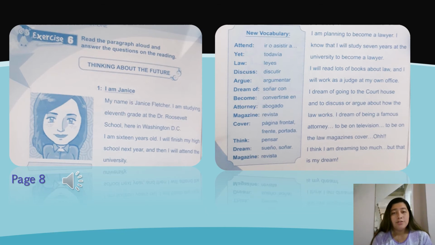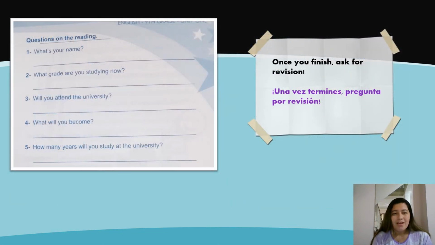Now it's your turn to read aloud this information about Janice. Ahora es su turno de leer en voz alta. And here we have questions on the reading. Estas preguntas son de acuerdo al ejercicio de Janice. Tienes 5 preguntas que debes responder con la información que se encuentra allí. Once you finish, ask for revision. Una vez termines, pregunta por revisión.